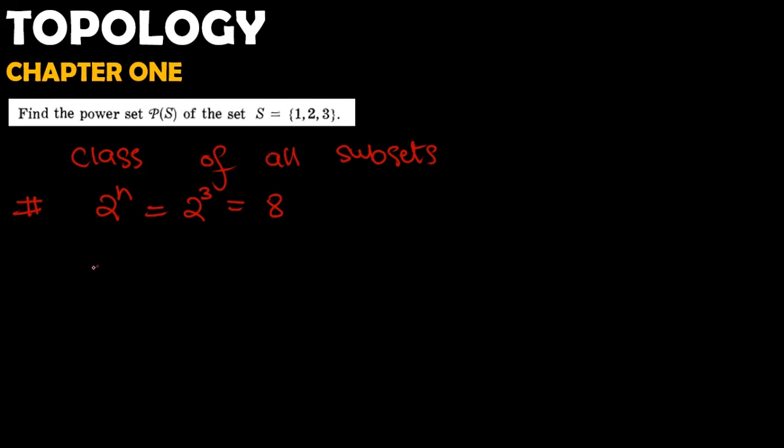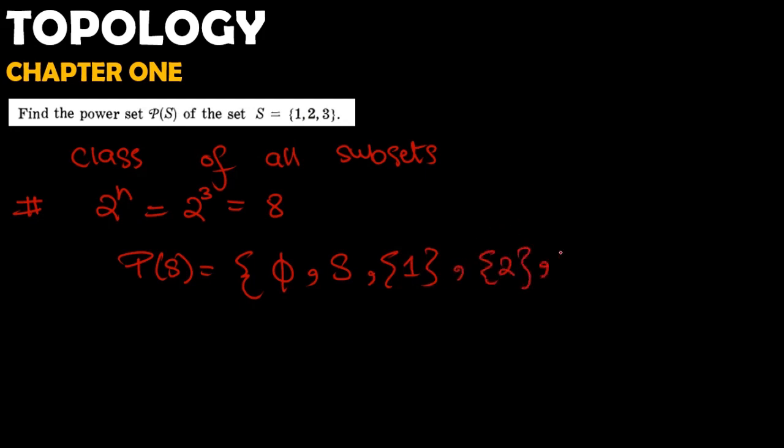So the power set of S is equal to, as I have written in our slide, the empty set, because the empty set is a subset of every set. Every set is a subset of itself, so I have written the whole set S, and the single element singleton sets, and the ordered pairs {1, 2}, {2, 3}, and {1, 3}, right?